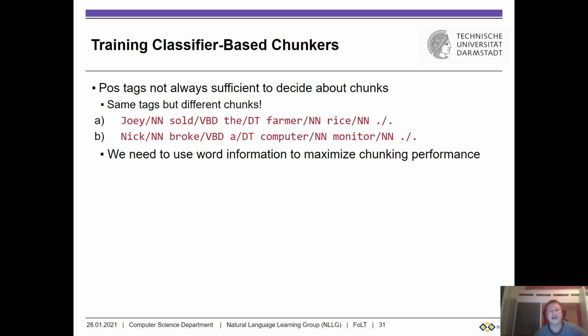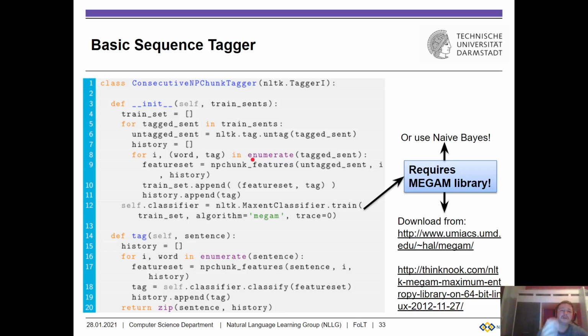So let us now define a better chunker that is using some features that we define ourselves, and maybe one of those features will be word information. So how are we going to do this? We're going to define a class ConsecutiveNPChunker that we feed in some training sentences to.